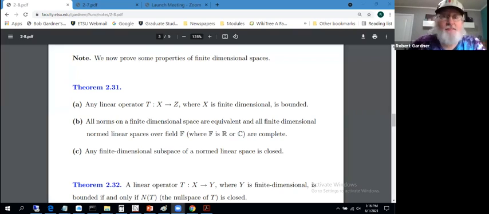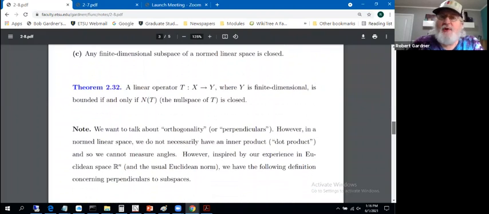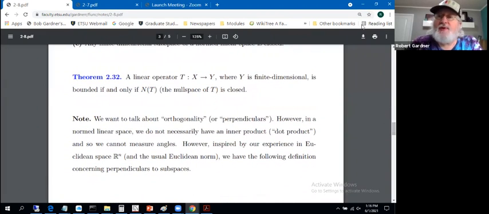So we'll finish up section 2.8 and state one more result concerning boundedness of linear operators. And then we'll shift over to some things that are a little more geometric. Theorem 2.32 states that a linear operator T mapping normed linear space X to normed linear space Y, where Y